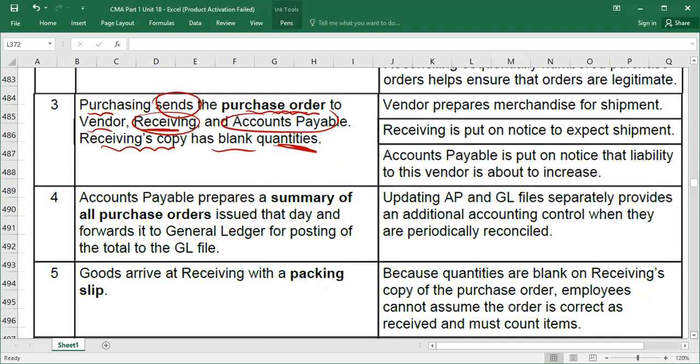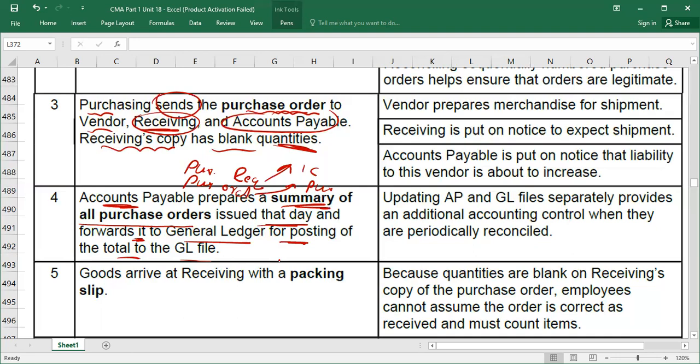Then guys, step number 4, we are with the accounts payable. Accounts payable first received the purchase requisition, and now they also received the purchase order. The purchase requisition was produced by the inventory controller and the purchase order is produced by the purchasing department. Now accounts payable prepares a summary of all the purchase orders issued that day. Obviously, they will prepare a summary and forward it to the general ledger for the posting of the total to the GL file. Okay. It's not only that you will record in the GL file.